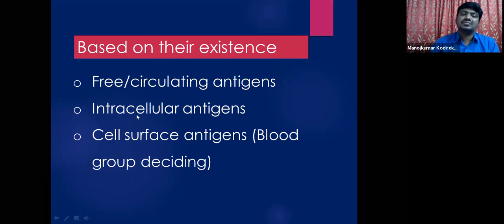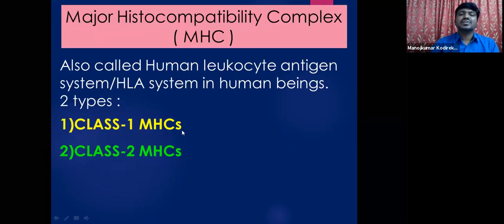Intra means inside, cellular means cell. So the antigens which enter into the cell, which are present inside the cell, are called intracellular antigens. And the antigens which are present on the cell surface, as I just told, the blood grouping deciding antigens such as A antigen, B antigen, Rh antigen. As these antigens are present on the surface of the RBC cells, they are called cell surface antigens.